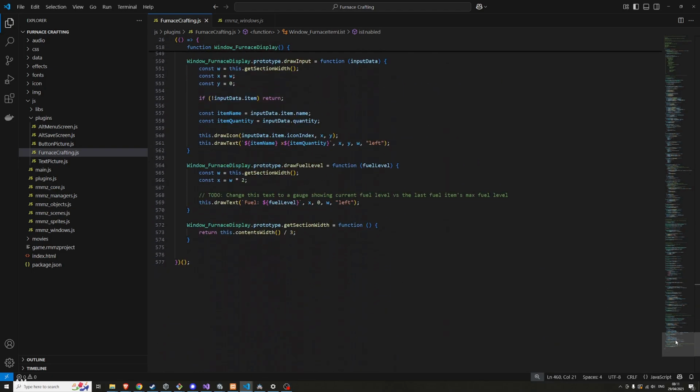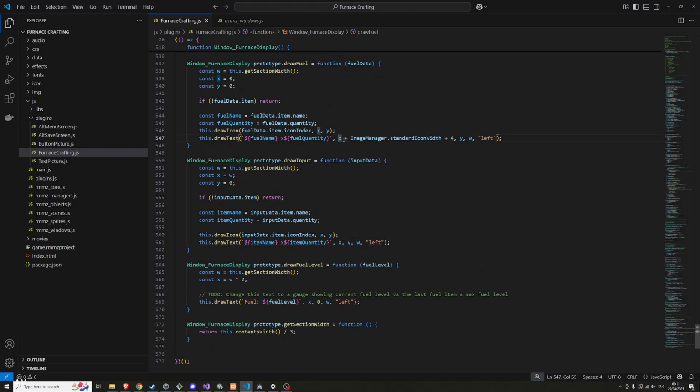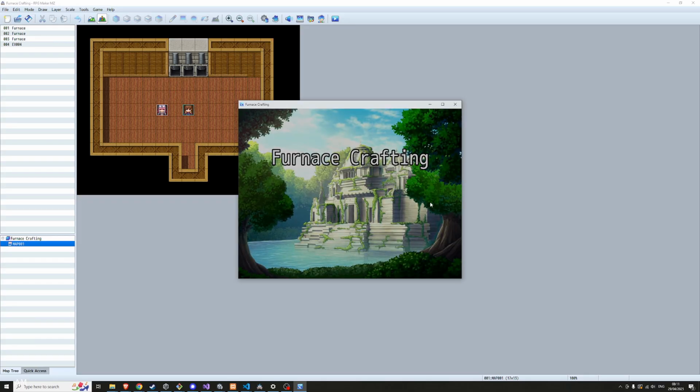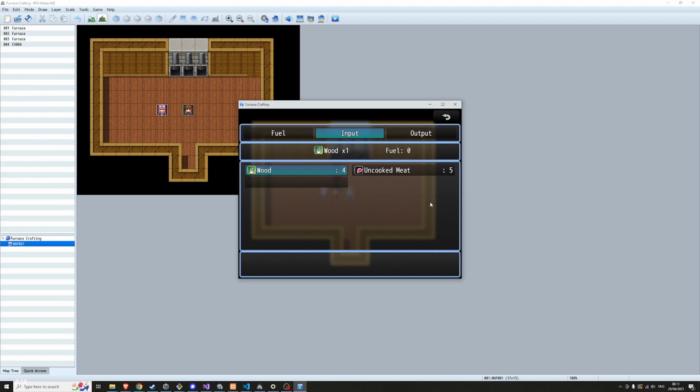So where's this display? Okay, so yeah, we've done it here where we take the X, we add on the icon width, and then a little bit of padding of 4, but I haven't done it here. So again, just a quick check, and then I'll move on to the next thing. Yep, looks much better.